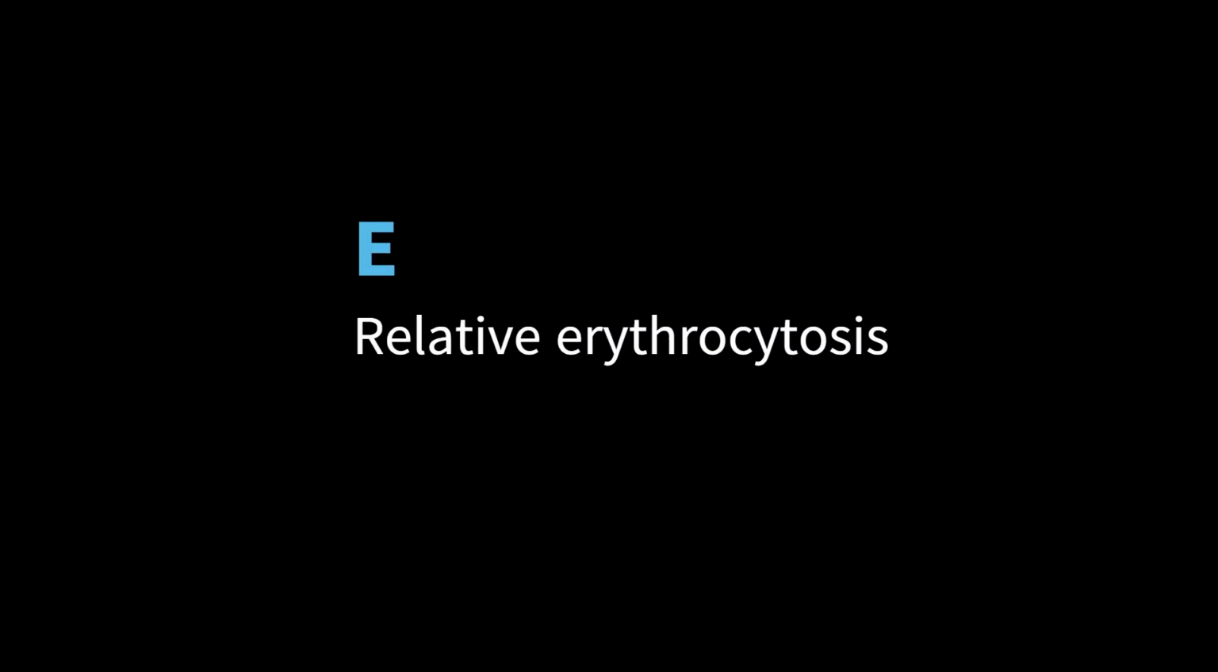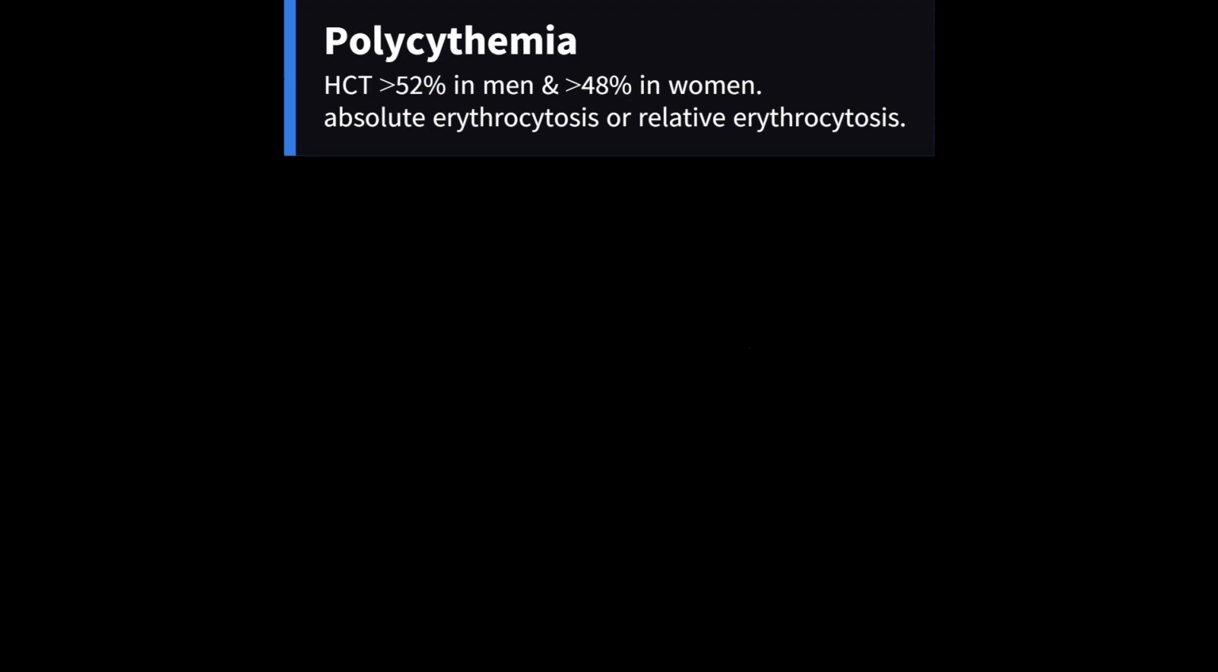Congratulations if your answer is E, which is relative erythrocytosis. This question is designed with the focus to assess your ability to make a diagnosis. Polycythemia, or erythrocytosis, is defined as a hematocrit level greater than 52% in men and greater than 48% in women. It may be the result of a true increase in the red blood cell mass, absolute erythrocytosis, or decrease in the plasma volume, relative erythrocytosis.